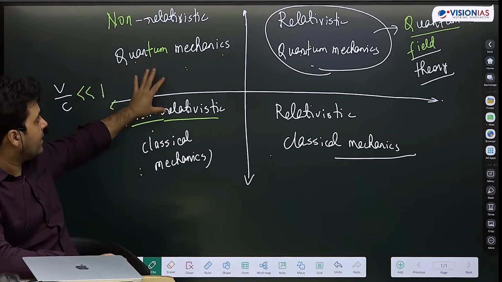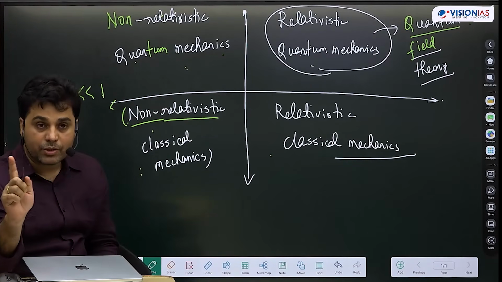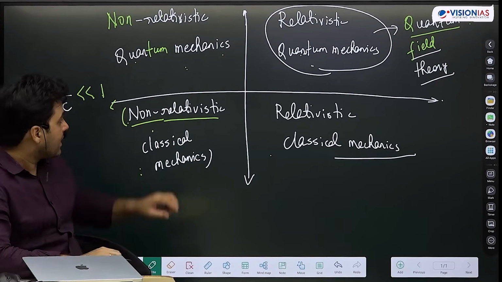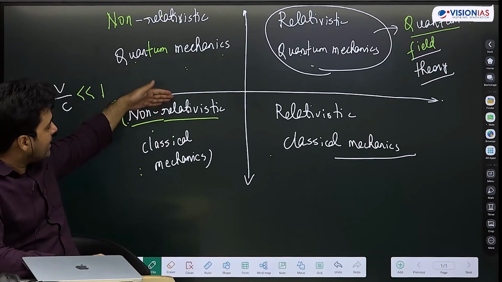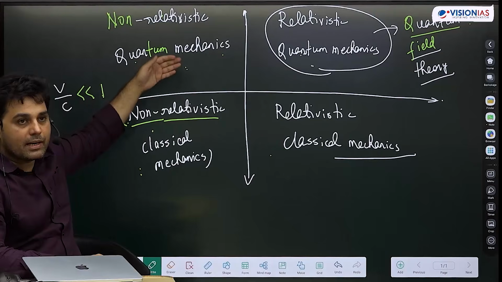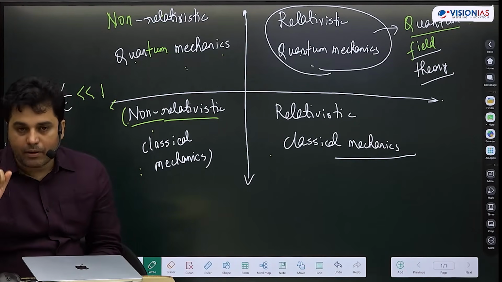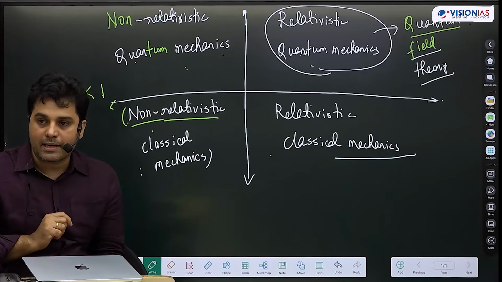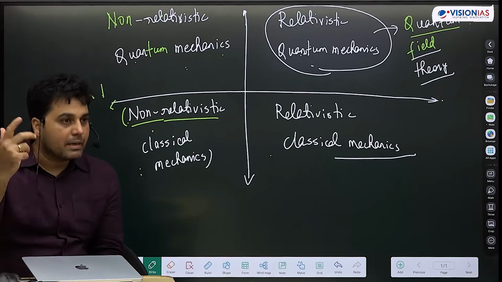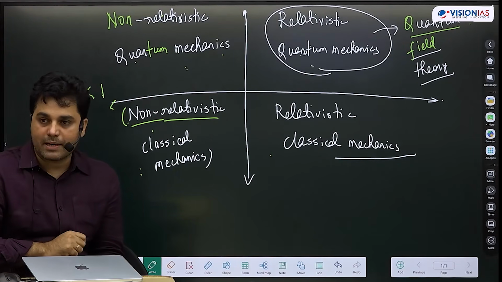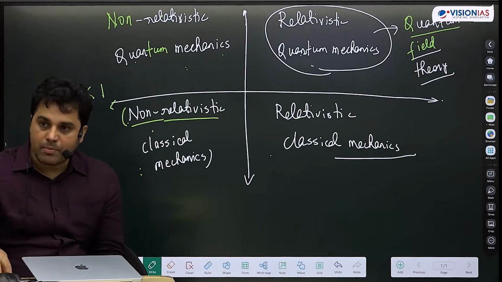Similarly here also, I will answer this question in statistical physics: where does classical mechanics end and quantum mechanics start? At what small level do we say that atoms and molecules and subatomic particles are guided by quantum mechanics, and bigger particles are guided by classical mechanics? But at what level? Is it 10 to the power minus 5 meter?